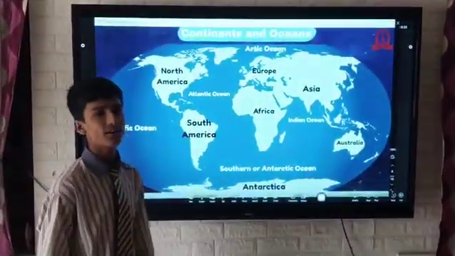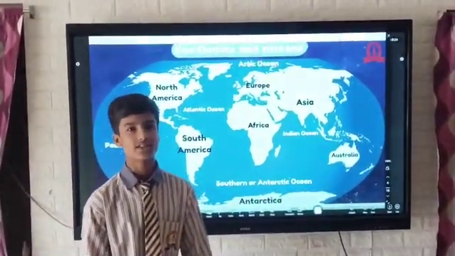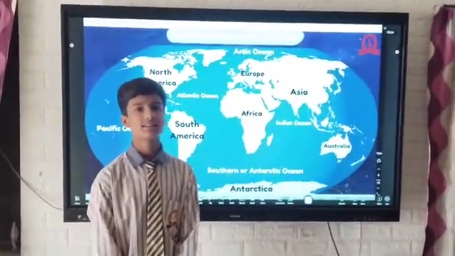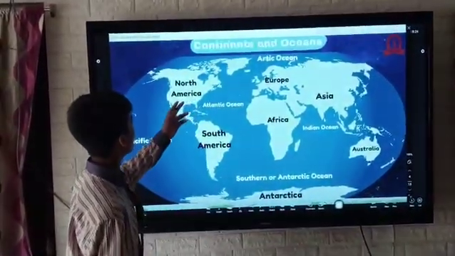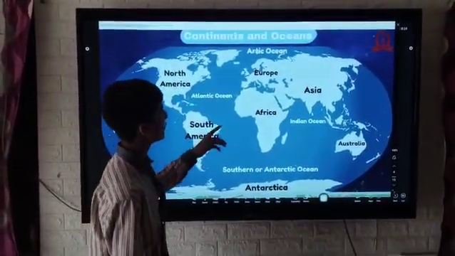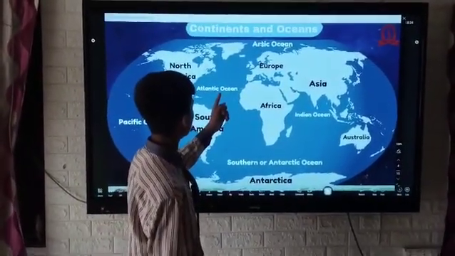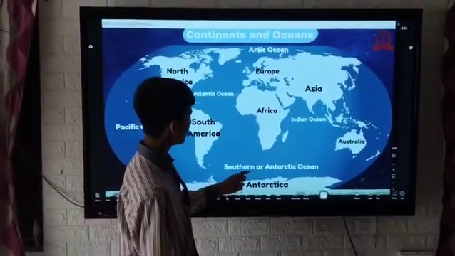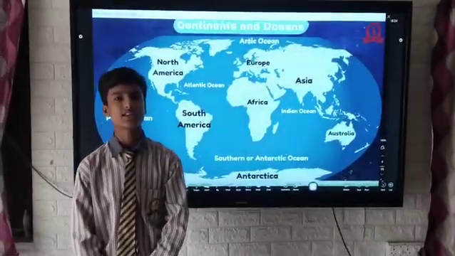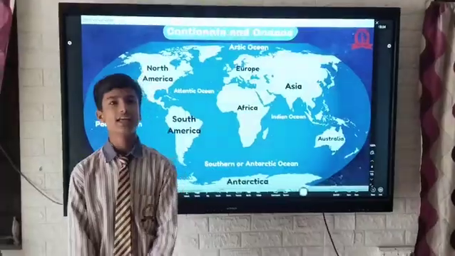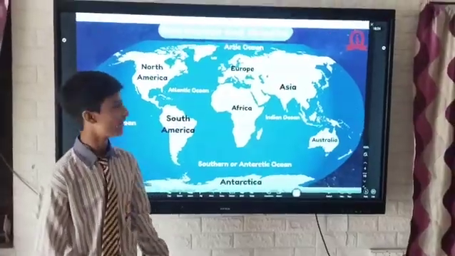Now, continents and oceans. Earth is divided into 7 continents and 5 major oceans. 70% of the Earth's surface is covered with water. Now, continents of Earth: North America, South America, Europe, Africa, Asia, Australia. Oceans: Arctic Ocean, Atlantic Ocean, Pacific Ocean, Southern or Antarctic Ocean, Indian Ocean. The largest ocean is the Pacific Ocean and the smallest ocean is the Arctic Ocean. The largest continent is Asia and the smallest continent is Australia.